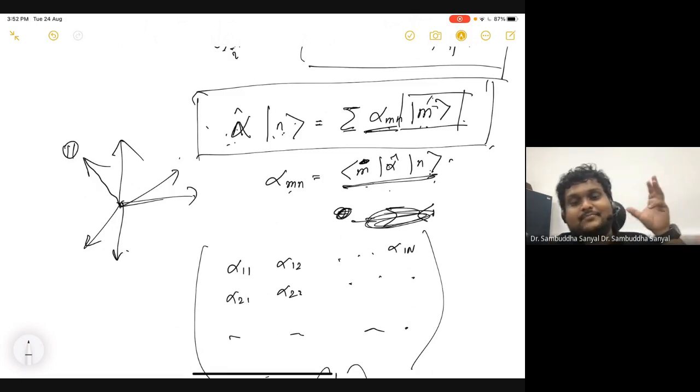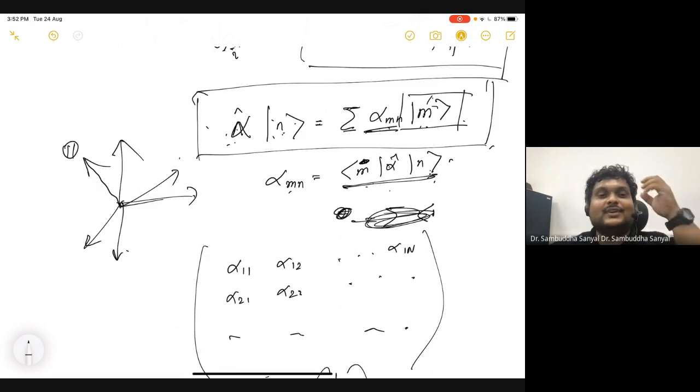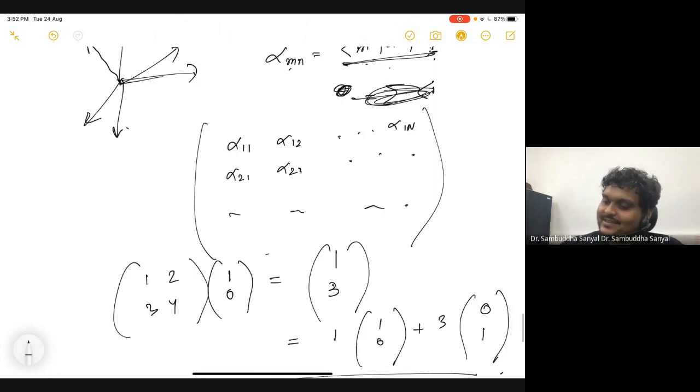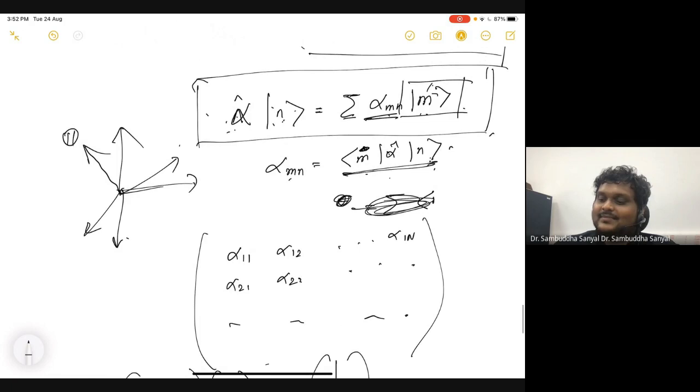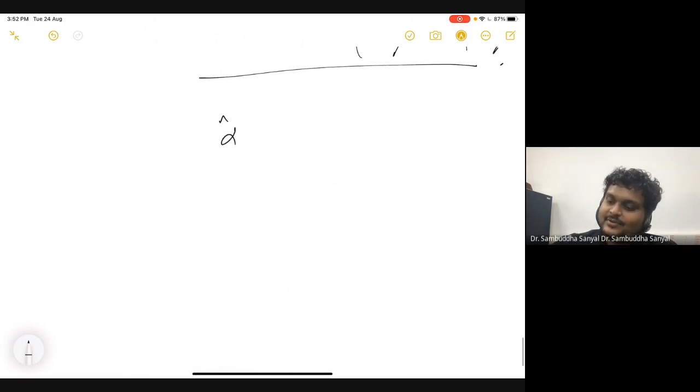So this kind of argument gives us a better picture. It is true for any vector, as long as you are able to express it in terms of some basis vector. But the advantage of choosing it to be a basis vector is that then this operation becomes very simple. Then all I have to do is multiply it by some m. So let me generalize it even more. I choose this n to be a basis vector. So what is the advantage of doing that? The advantage is that I am then writing this as some linear combination.